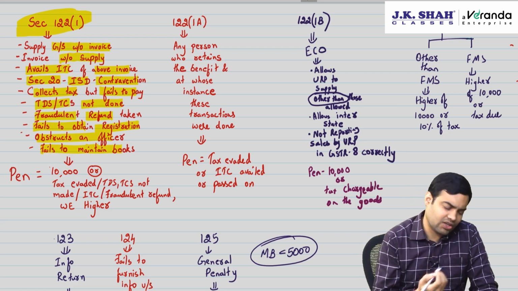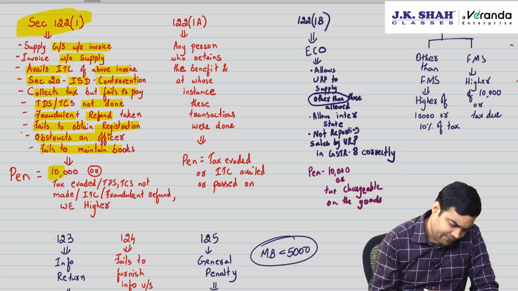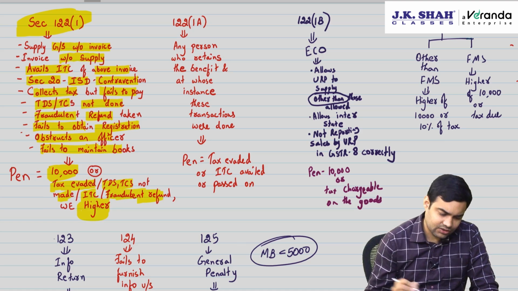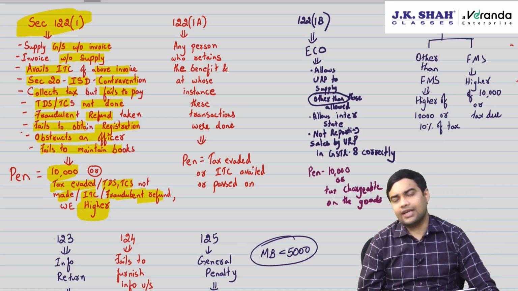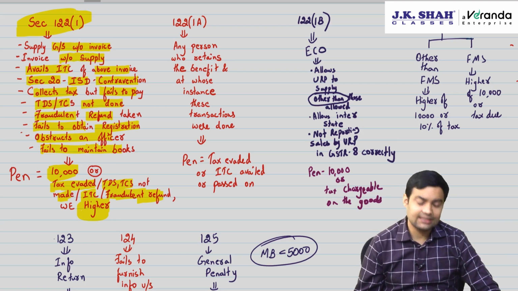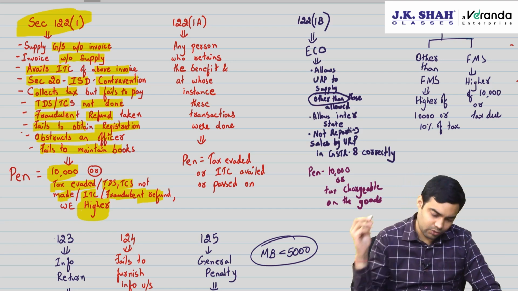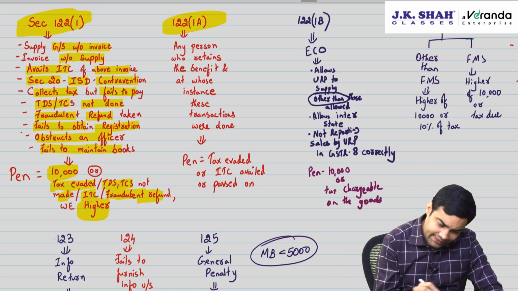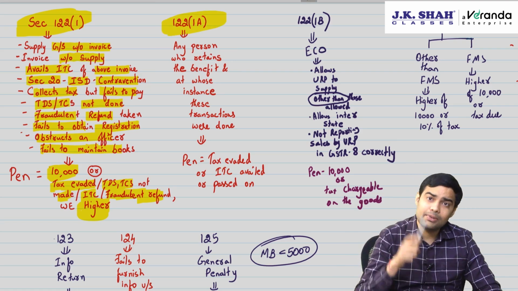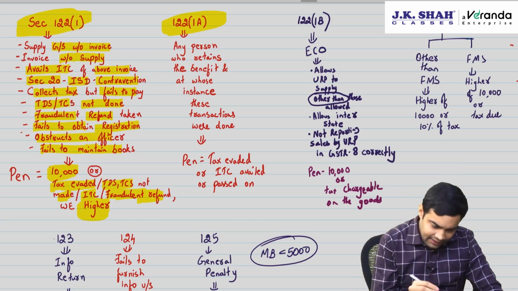The penalty in all these cases of erroneous refund or any of the violations would be 10,000 or the tax evaded, TDS or TCS not made, ITC or fraudulent refund, whichever is higher. So higher of 10,000 or tax amount. Will we double 10,000 for IGST? The answer is yes. Will we double the tax? The answer is no.